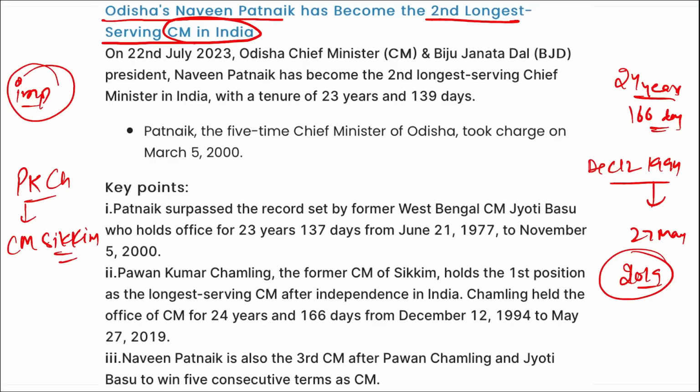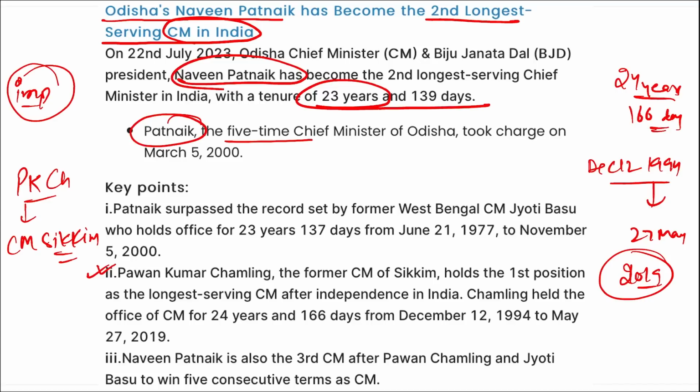Correct? So we can say the former chief minister of Sikkim, Pawan Kumar Chamling, was the longest serving chief minister of India. But now who became the second longest serving chief minister of India? He is Odisha's chief minister, Naveen Patnaik. Correct? He has been in this position for 23 years and 139 days.